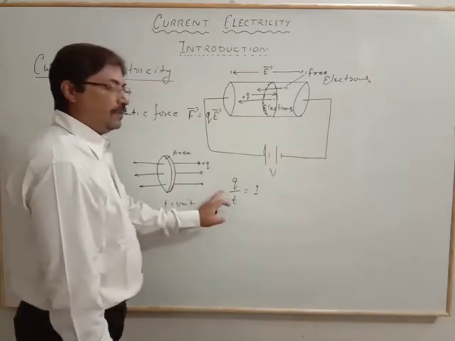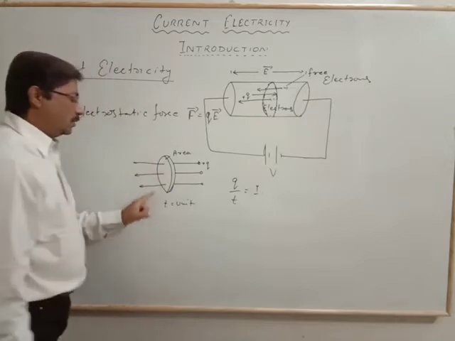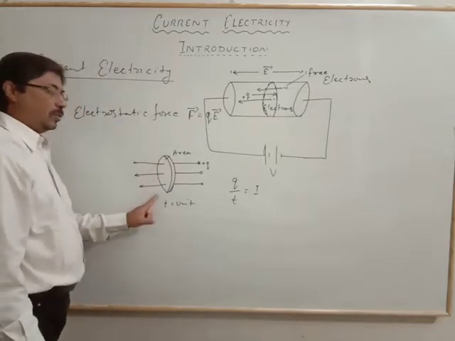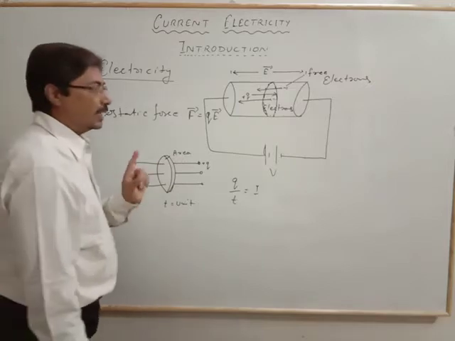That means we can define it: the amount of charge moving through the cross-sectional area per unit time is known as electric current.